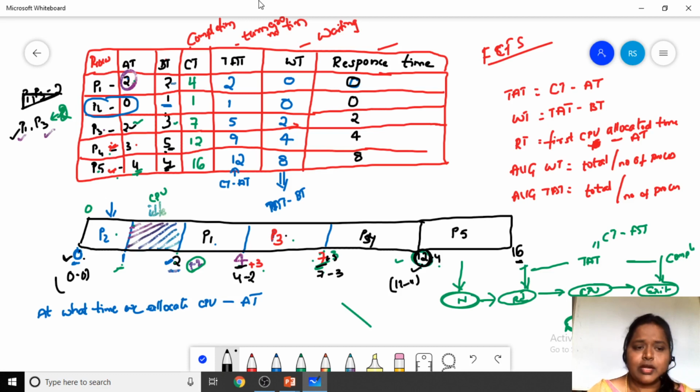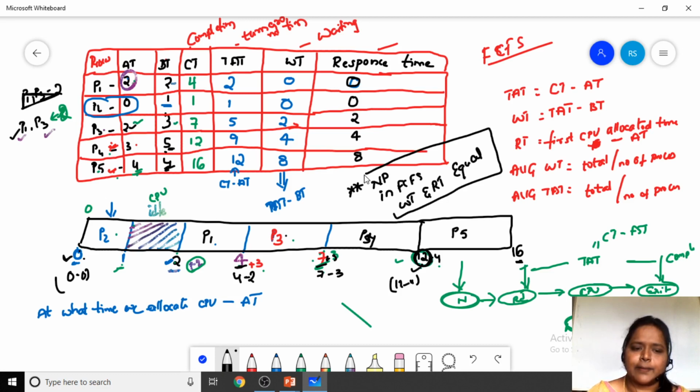Here you have to note that for non-preemptive FCFS, the waiting times and response times are equal. This is the thing you have to keep in mind.